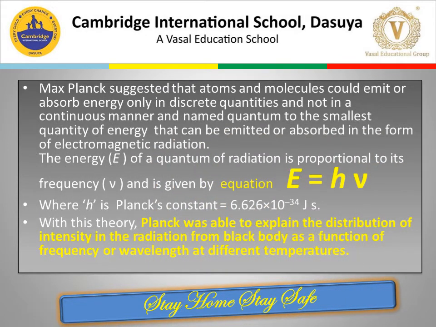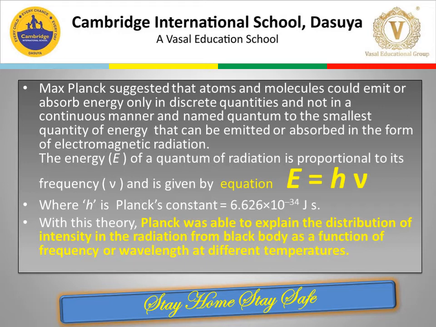Several attempts were made to predict the intensity of radiation as a function of wavelength. But the result of the above experiment could not be explained satisfactorily on the basis of the wave theory of light. Since in that case, the intensity was proportional to the amplitude square, that means the color would not have changed, only the brightness would have changed according to the wave theory.